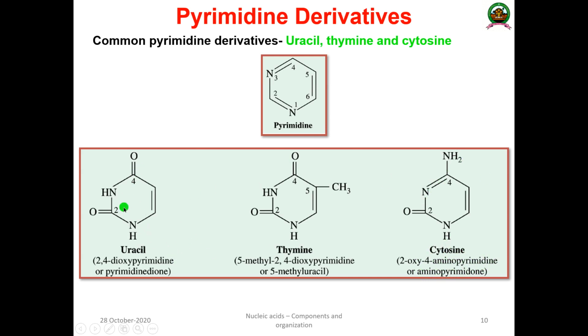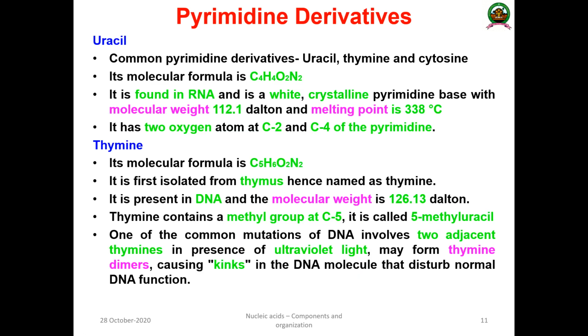So these are the basic structural differences. In the case of uracil, positions number 2 and 4 have oxygen. In the case of thiamine, positions number 2 and 4 have oxygen and position 5 has a methyl group. And in cytosine, position number 2 has an oxygen and position number 4 has an amino group. That is the structure of uracil, thiamine and cytosine. Now we are going to study some of their biochemistry and physical properties.